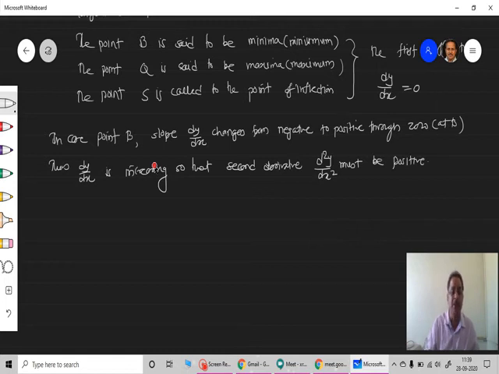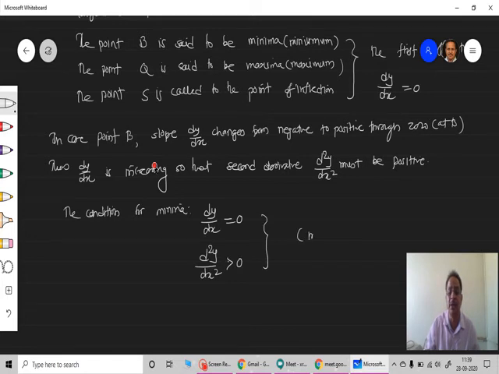Therefore, the condition for minima of any function is that the first derivative dy by dx must be equal to 0 and the second derivative d square y upon dx square should be greater than 0. Whenever this happens in any function, the point is said to be minimum. Such a point is said to be the point of minimum.